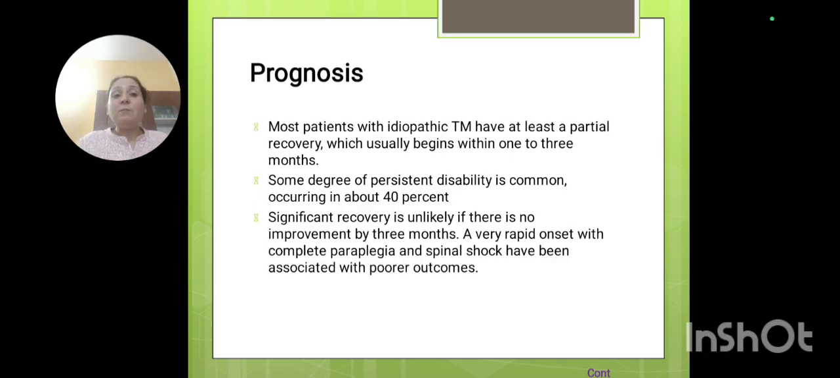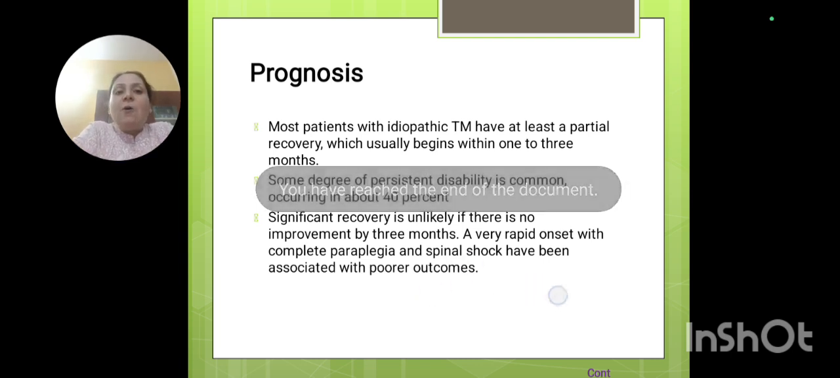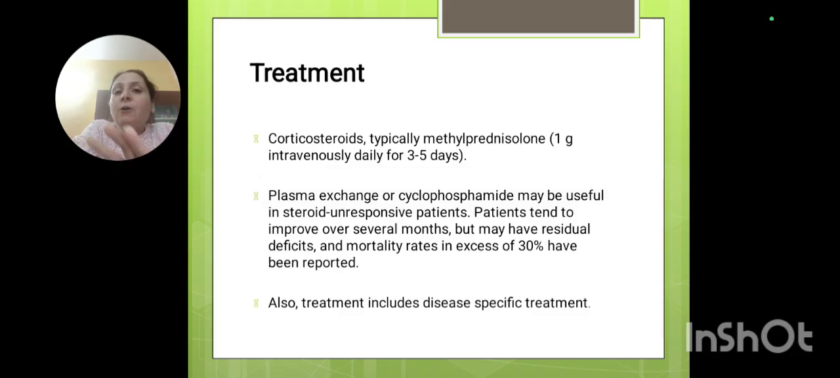And sometimes what happens is that there is a rapid onset paraplegia and spinal shock takes place. So if there is a rapid onset paraplegia and spinal shock, then a poorer outcome is there. So we can say that for 30% there will be full recovery, for 30% there will be partial recovery, and then complete paraplegia will continue, that is, the disability also continues. 30% is the recovery rate. Now this is all about transverse myelitis.